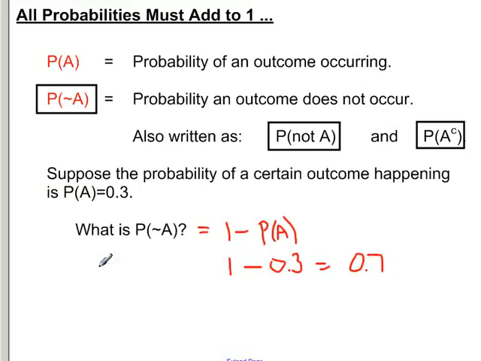Make sure you're familiar with the symbolism of complement, or this symbolism here that says not happening. And make sure you understand that probabilities should add to 1. The probability that something occurs and doesn't occur,